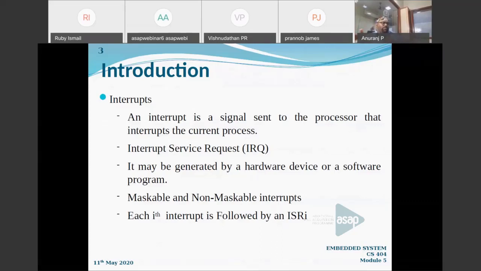There will be lots of interrupts coming. If you consider a particular ith interrupt, where i can be any number, then that interrupt will be followed by ISRi. ISRi means the interrupt service routine for the ith interrupt that occurred. That's okay, we'll go on.